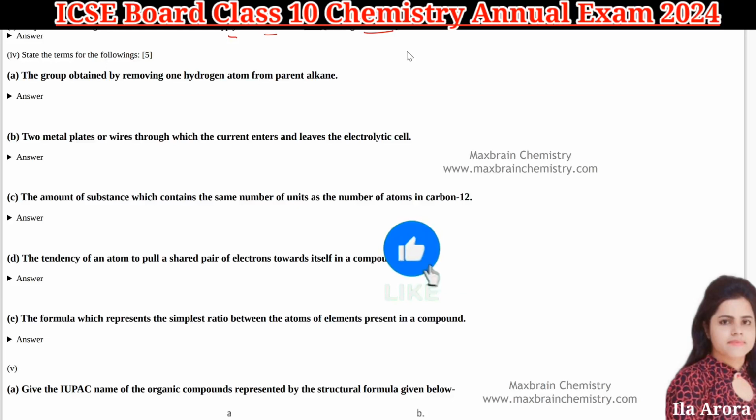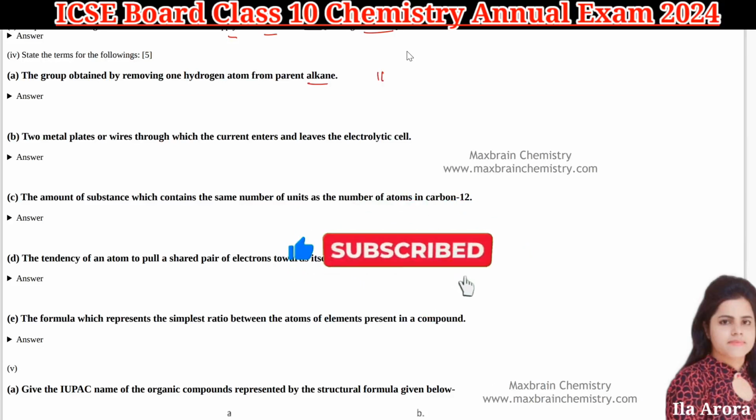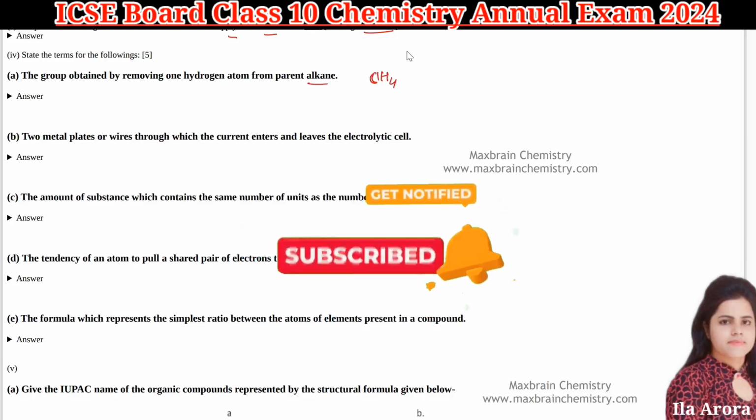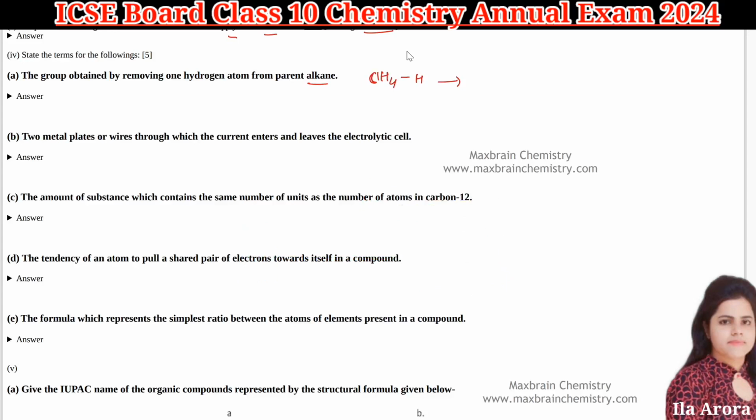Next is state the term for the following. First is the group obtained by removing one hydrogen atom from the parent alkane. So suppose you have CH4, that is your methane, and you are removing one hydrogen, so it will be methyl. CH3 is called methyl. If you have C2H6 ethane and you are removing one hydrogen, then it would be ethyl, right? So what we are getting is alkyl. So generally we are calling it alkyl, like methyl, ethyl, like that. Next is two metal plates or wires through which the current enters or leaves the electrolytic cell. They are your cathode and anode. So generally we call them electrodes.